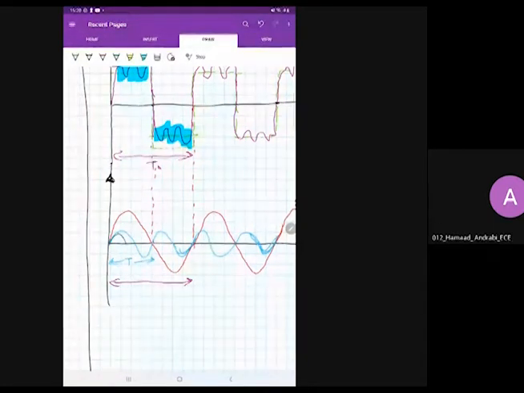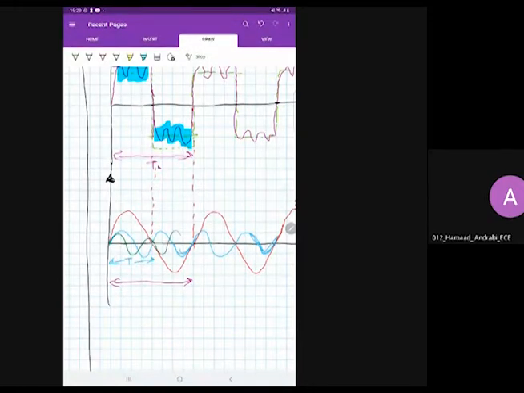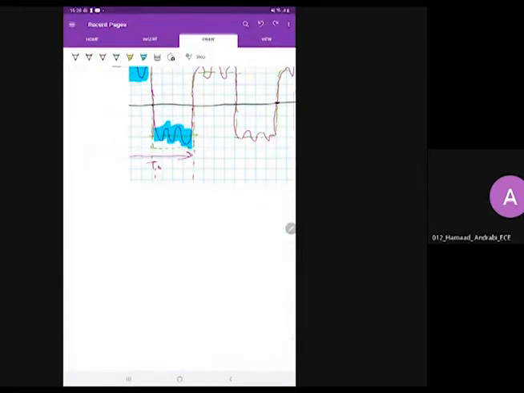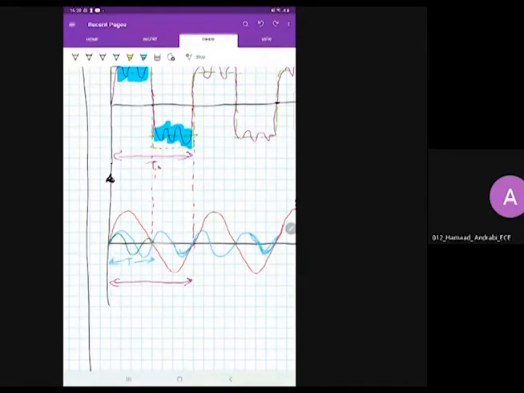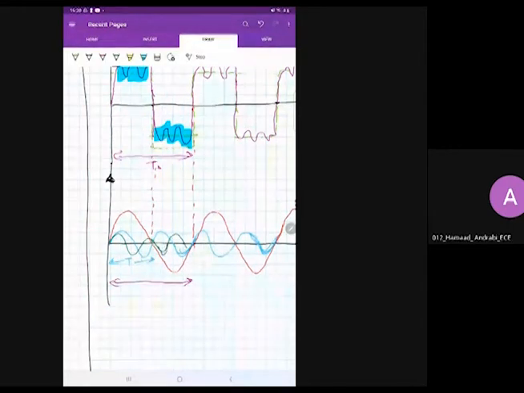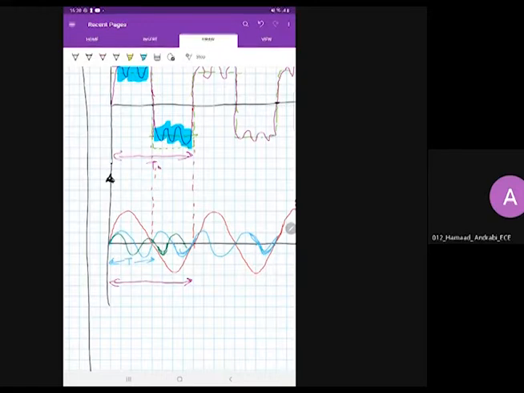So one will be like this. So this is the third harmonic.